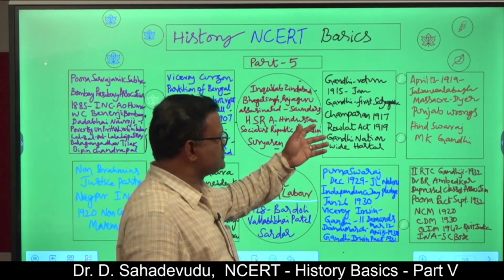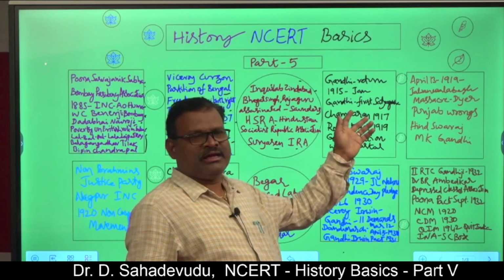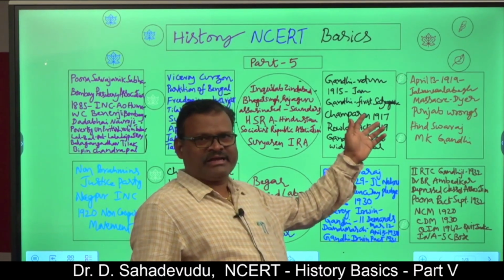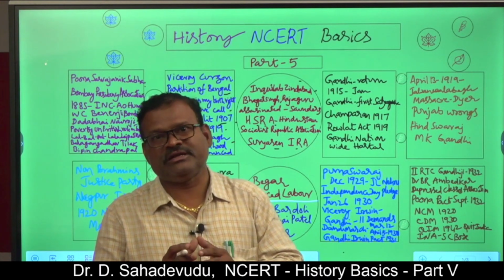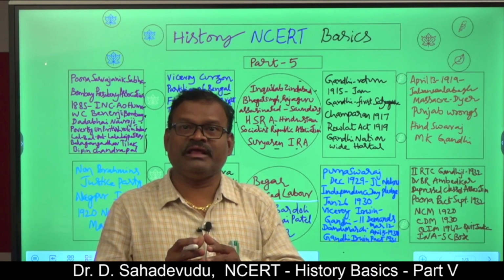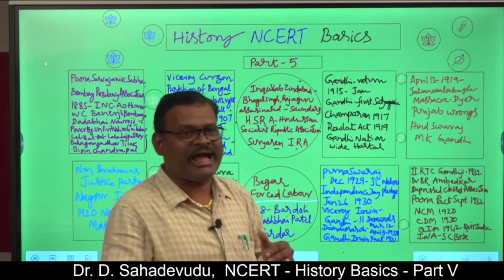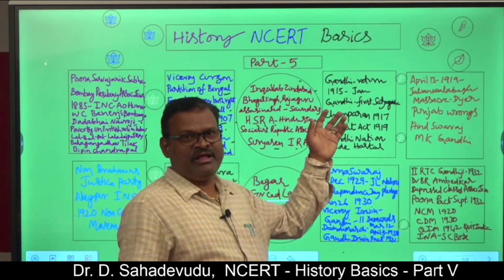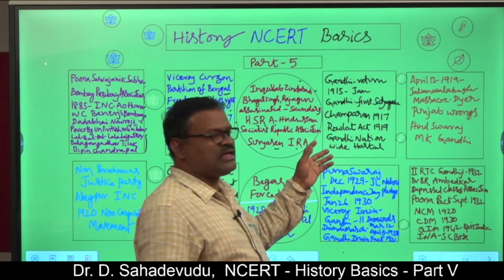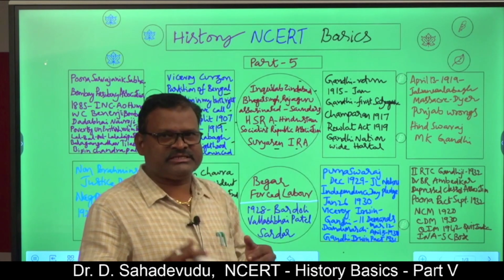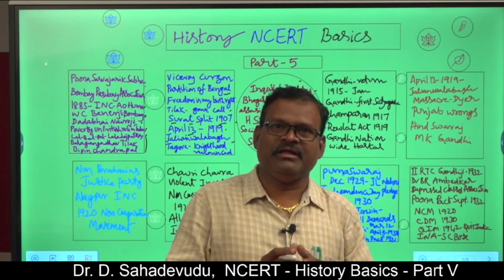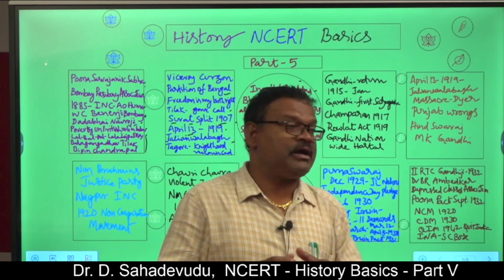The first nationwide hartal was against the Rowlatt Act. The Rowlatt Act was a black act. According to this act, any Indian could be arrested without reason and detained for nearly 2 years. This black act was protested nationwide. This was the first nationwide hartal led by Gandhiji. But in some areas it turned violent, and the Punjab wrongs also occurred.